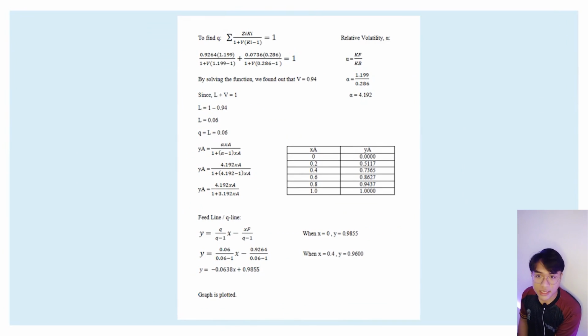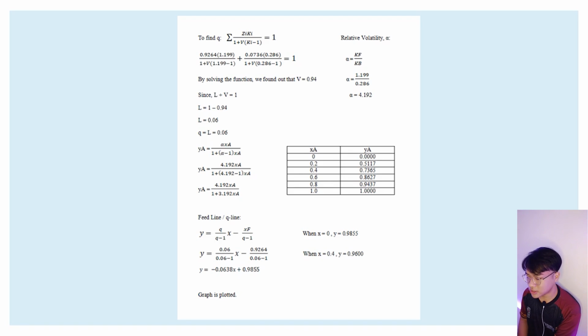We found that V is equal to 0.94. Since L plus V is equal to 1, L is equal to 0.06, and Q is equal to L, which is 0.06. Besides that, we can find our relative volatility, alpha, by dividing the K value of methanol over water, and we found the alpha value is 4.192. From there, we substitute the alpha value into this equation and we can find our curved line.